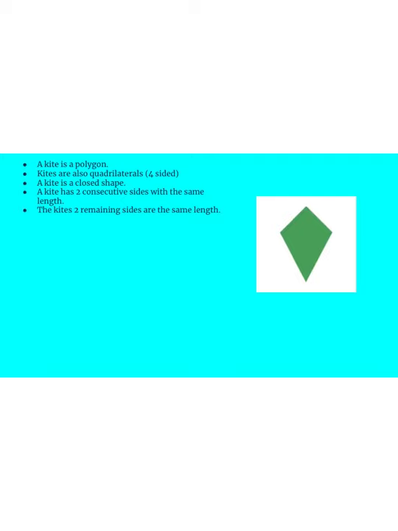Okay, so let's go ahead and get into a kite in particular. So like we said on the last slide, definitely a polygon, meaning it has all those many sides. And it has 4 sides in particular, making it a quadrilateral. That's 1, 2, 3, and 4. It is closed. All of the sides connect with one another with no spaces or gaps. And it has 2 consecutive sides with the same length. Or instead of consecutive, I might use the word adjacent.